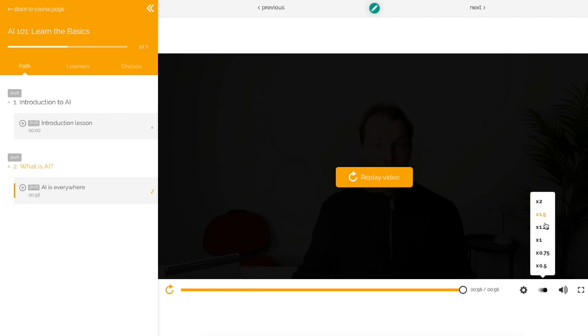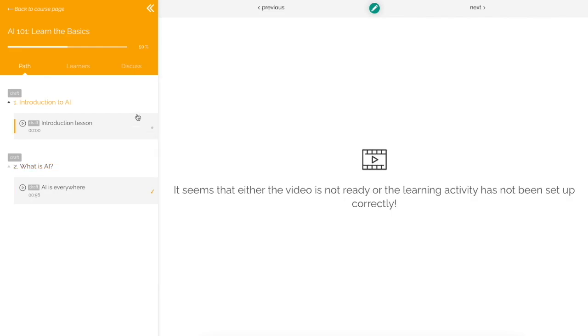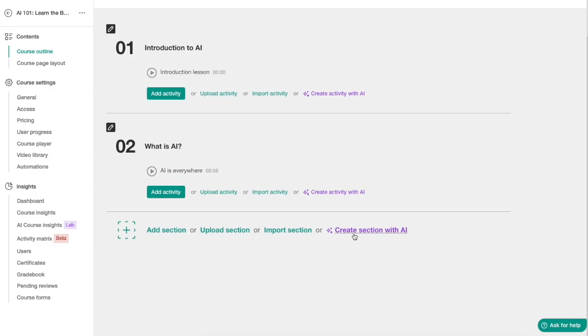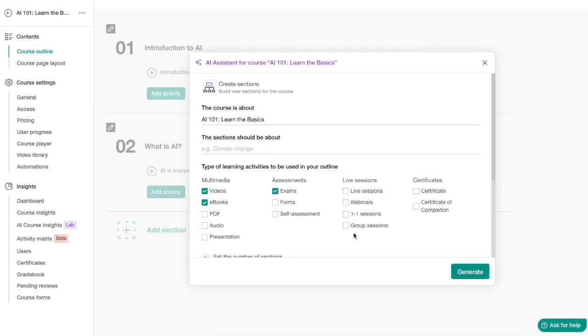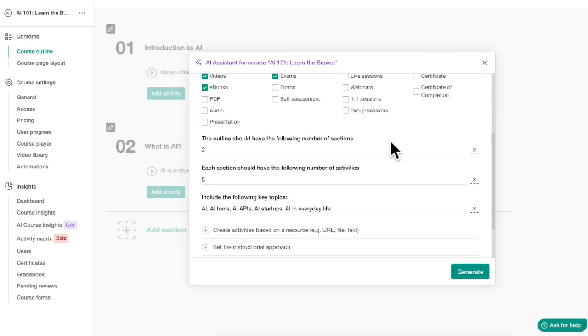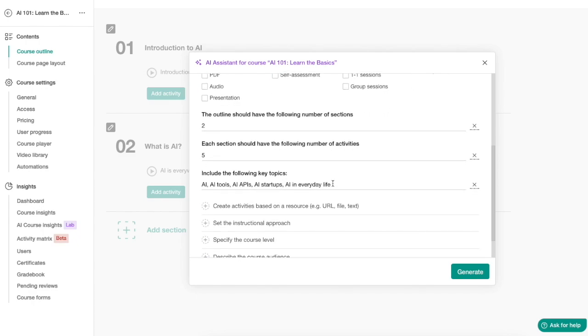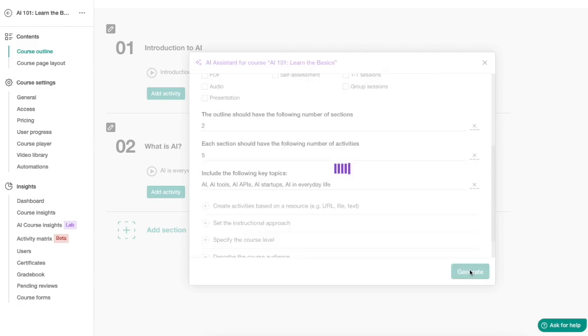They can 1.5x the speed. So this is pretty handy, so this way you're always able to check what it looks like for your students. And just for the heck of it, let's actually try what happens if we create a section with AI. So let's click here and let's just choose the number of sections to be 2, the learning activities to be 5 in each section, and then some topics, and let's click on generate.